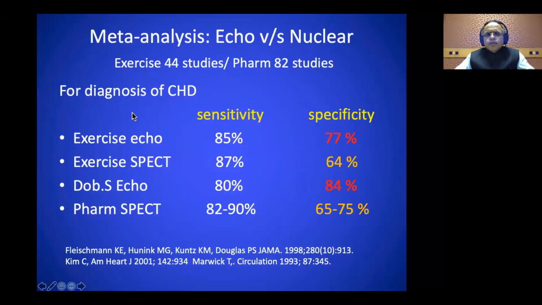Now these are the 44 studies meta-analysis of sensitivity and specificity of exercise echo, exercise SPECT, dobutamine stress echo, and pharmacological SPECT. If you see, the SPECT or the nuclear studies have consistently a little higher sensitivity, but at a lower specificity, while stress echocardiography has consistently higher specificity with a little lower sensitivity than the nuclear test. So the thing is, stress echo is good to rule in the disease, because when you get a regional wall motion abnormality, you know that there is a significant ischemia.